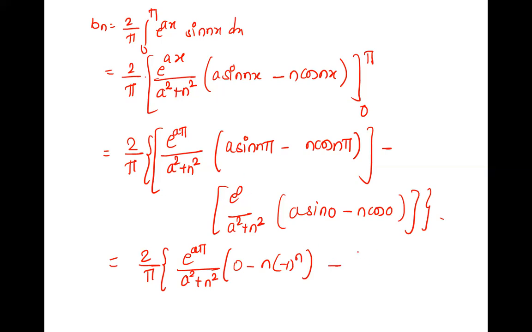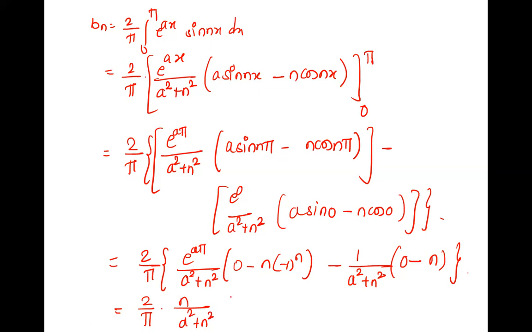Minus e raised to 0 is 1 upon a square plus n square. Right. What is sine 0? 0. And what is cos 0? 1. So n into 1, n. And this is lower limit also done. And if we check from both the terms, what is common? 1 upon a square plus n square. You can take that n also, right? So 2 by pi n upon a square plus n square.